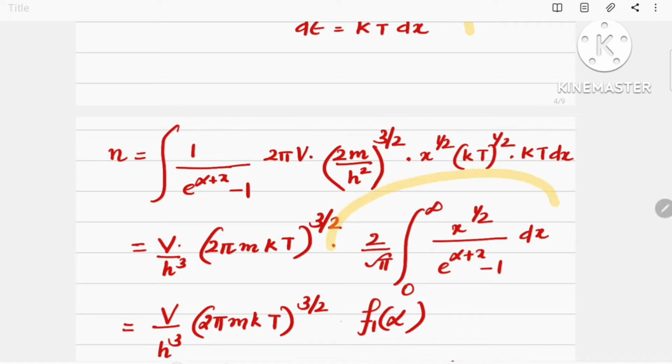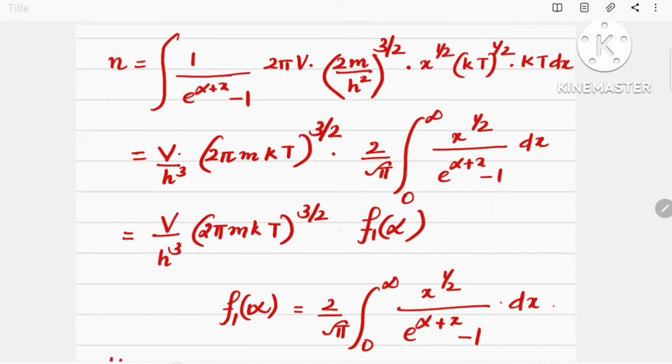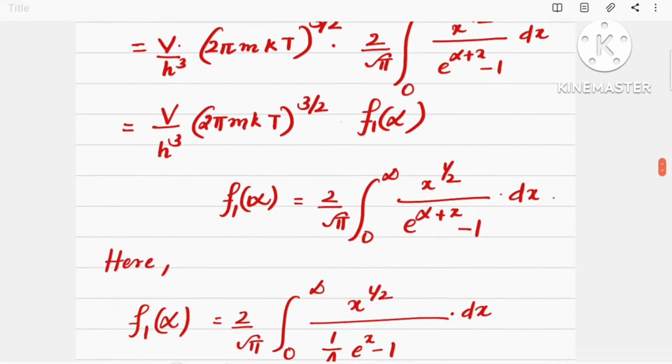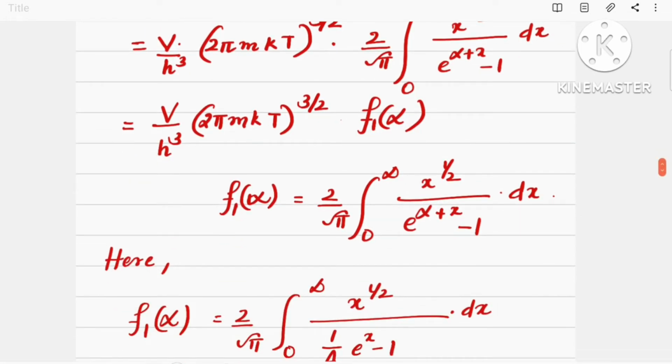We have just taken the constant parts outside the integral. This part can be represented as f1 of α. Hence, our n is V by h cubed (2πmkT) the whole raised to 3 by 2 into f1 of α. Here f1 of α is nothing but 2 by root π integral 0 to infinity x raised to half by e raised to α plus x minus 1 into dx.